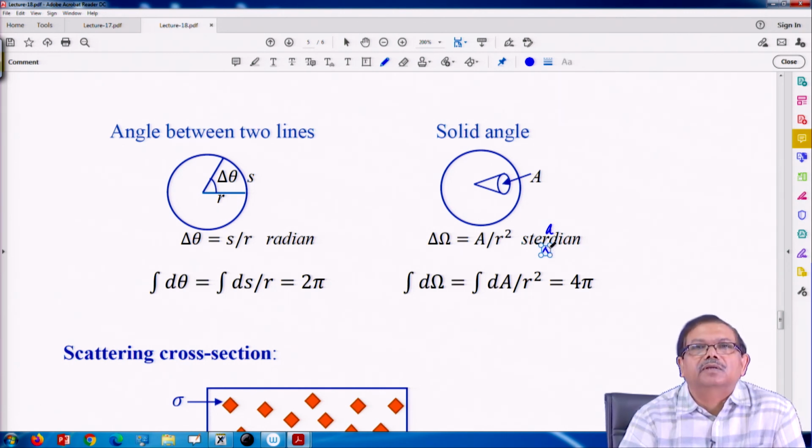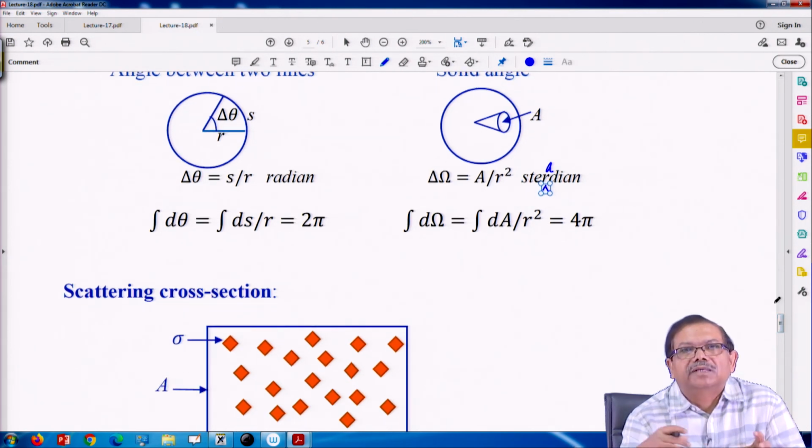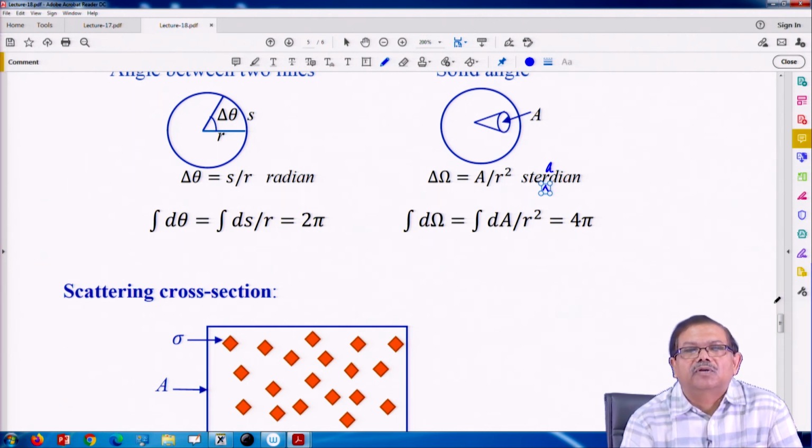Steradian. Okay. So, the maximum solid angle, if the particles are coming through the surface of a sphere from all directions, the area is 4 pi r square, upon r square. So, it is 4 pi. So, like the ordinary angle 2 pi, here it is 4 pi.